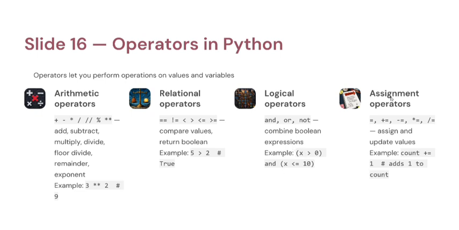Next we have assignment operators. Is equal to, like here we first assign and update values. So here for example count plus equal to 1, it adds 1 to count.